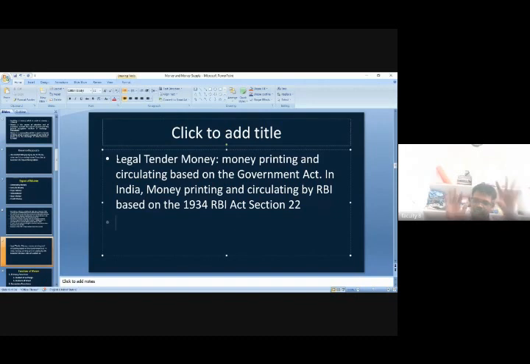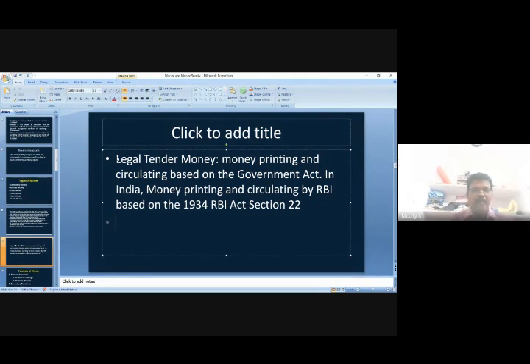A check may be money, but it is not legal tender. Checks are issued by commercial banks and are not based on the government act. So if anybody does not accept a check, the government will not take any action on that person. But if anybody is not accepting our currency in exchange, we can give a complaint to the police station, and the government will take action on that person because he violated government rules and regulations. That is known as legal tender money.